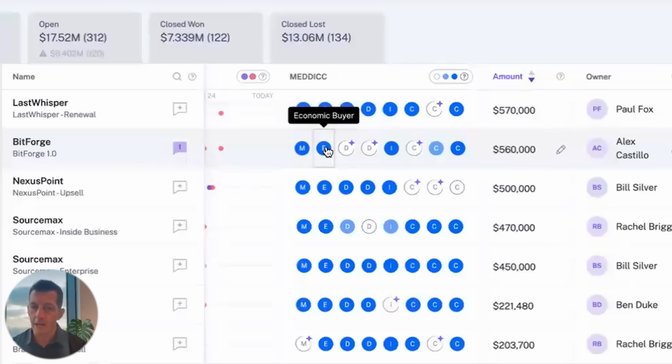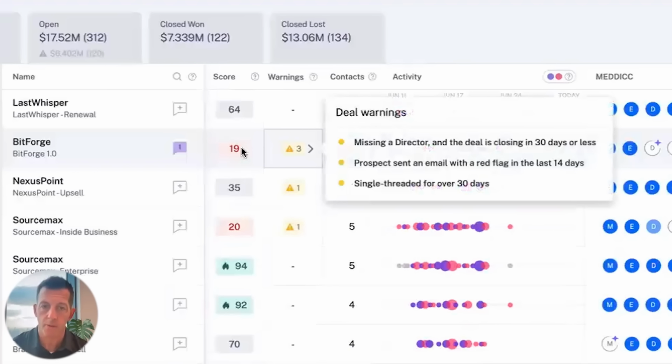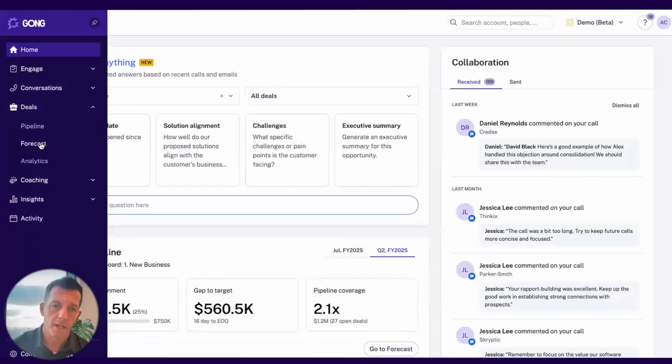In the white boxes, I know we have gaps in this opportunity, which would lead to the reason that this deal for 560 that the team does have in forecast for the quarter only has a score of 19. Which means it's going to be challenging for us to get that deal closed in a way that will actually lead to the outcome that the team is looking for in the upcoming quarter.